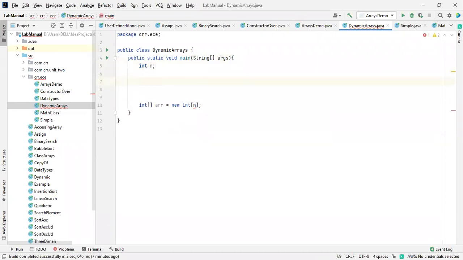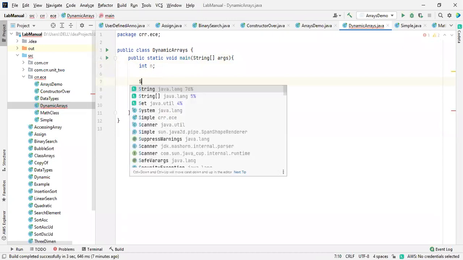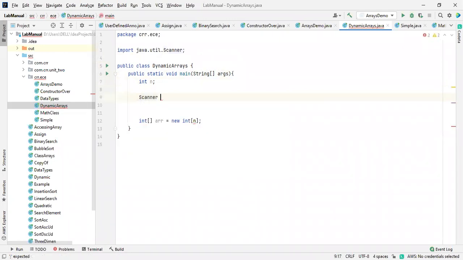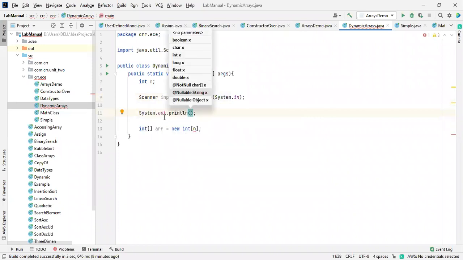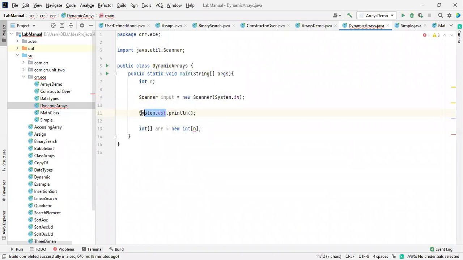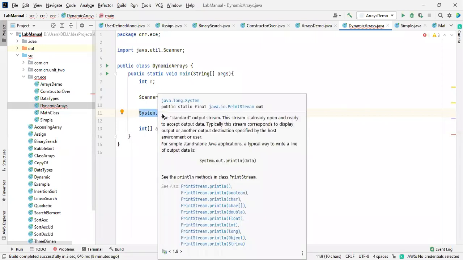So here I'm going to take a class name called Scanner. Take the variable name as input and is equal to new Scanner. At the time of System.out.println, remember these words: System.out is what we use to give output.